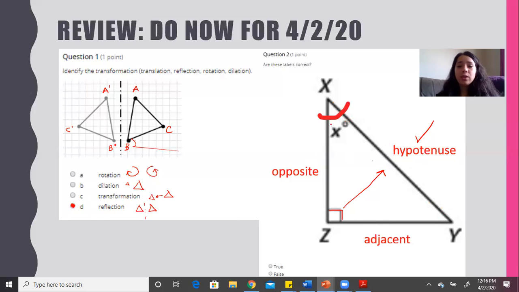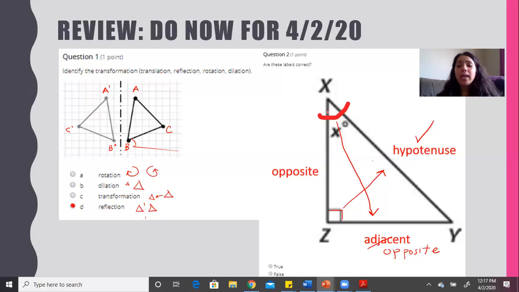They're not focusing on this angle, they're focused on that top angle, so angle X. If we look at angle X, in order to find opposite, we do need to find what's directly across from the focus angle. So let's look across, and that is our opposite. So that is incorrect.